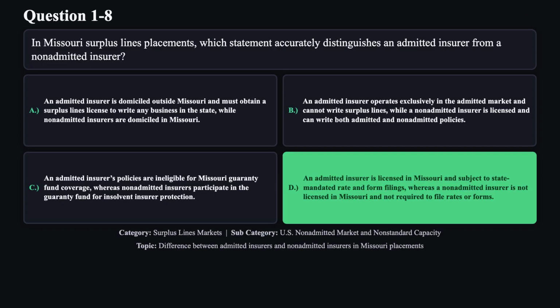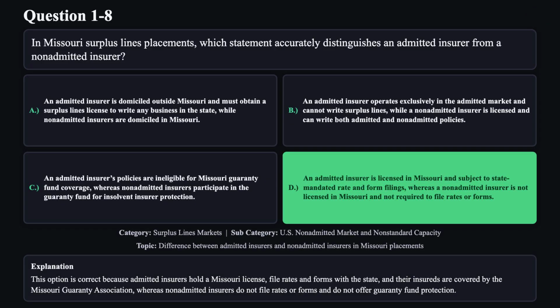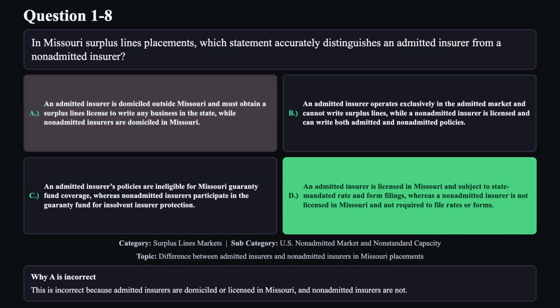The correct answer is D. This option is correct because admitted insurers hold a Missouri license, file rates and forms with the state, and their insureds are covered by the Missouri Guarantee Association, whereas non-admitted insurers do not file rates or forms and do not offer guarantee fund protection. Reason A is not correct.